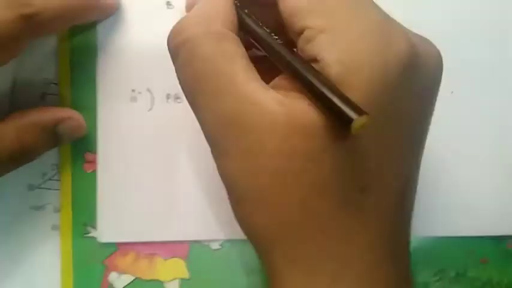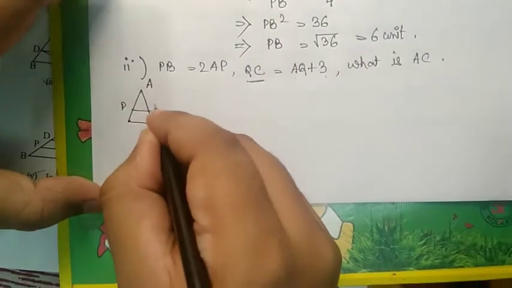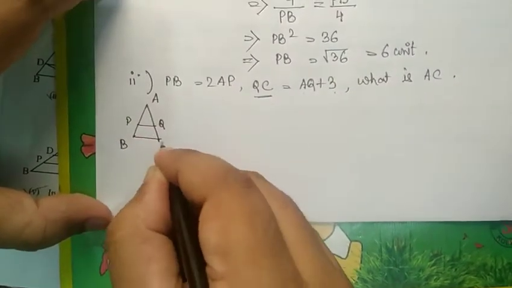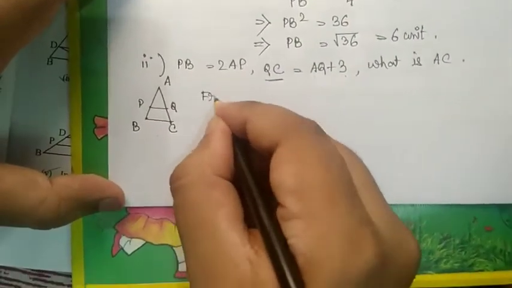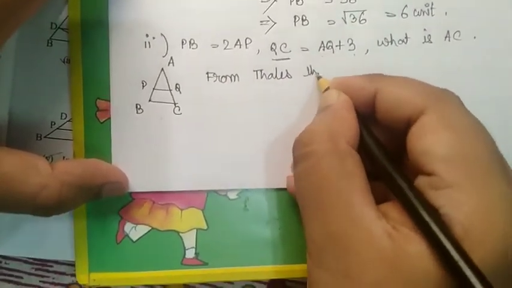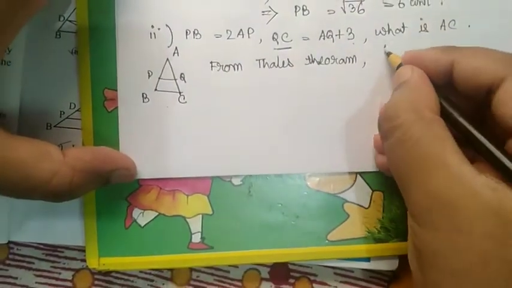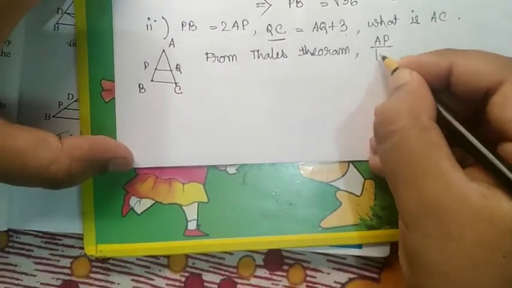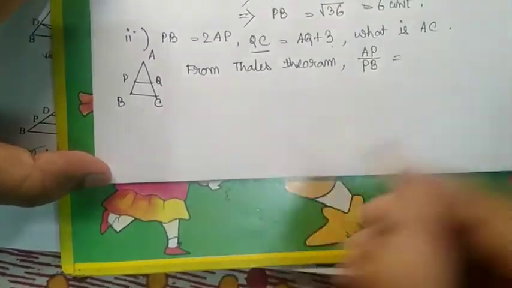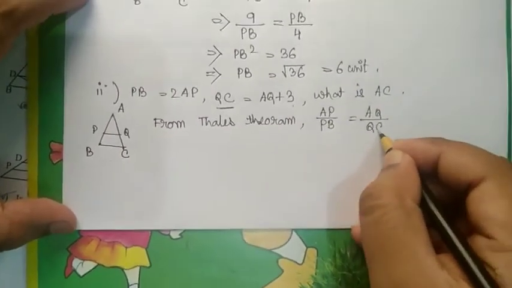Now we know this is the diagram, the same diagram here. PQ and BC are parallel. So from Thales theorem we can say that AP by PB equals AQ by QC.